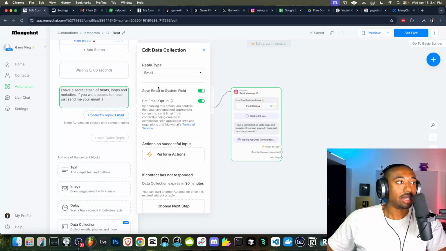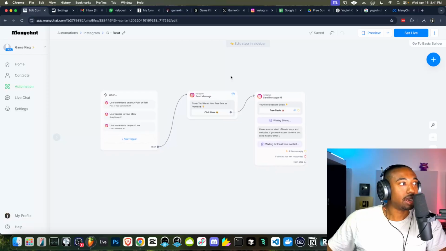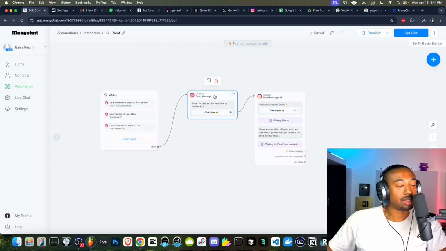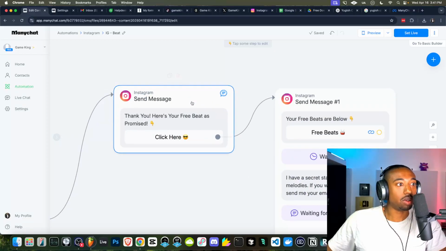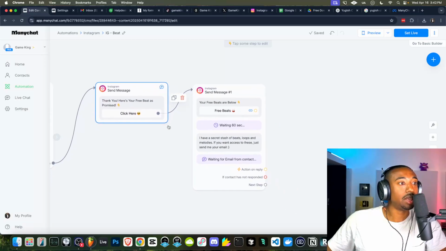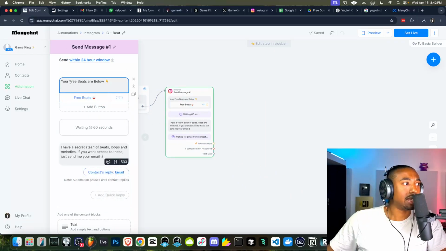All right, so the screen, again, looks way more complicated than what it is. Just to keep reiterating so that you guys understand how simple of a flow this is, anytime somebody comments the word beat or beats, or replies to my story, it sends them a message. This message, the only purpose for this is to get them to click so that they approve of me messaging them. It's basically an opt-in.